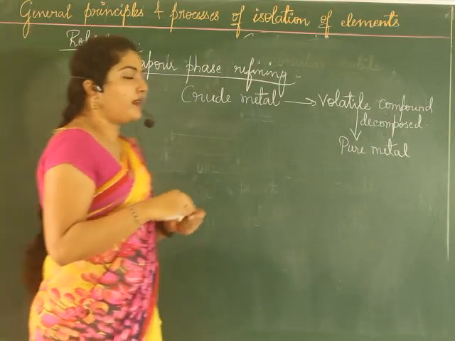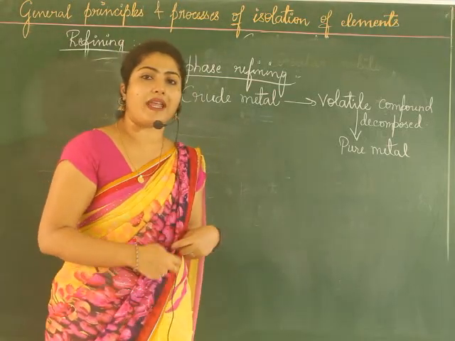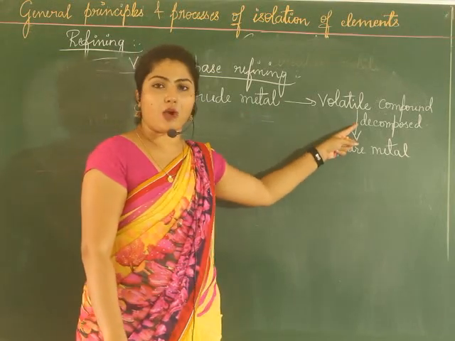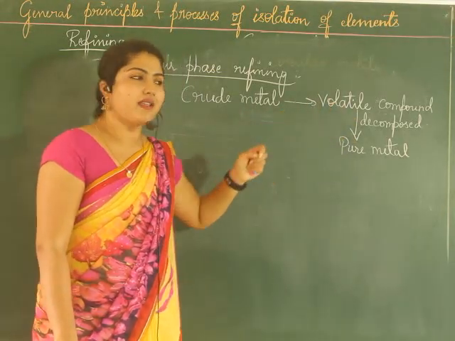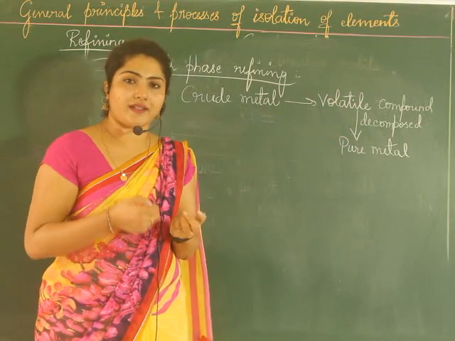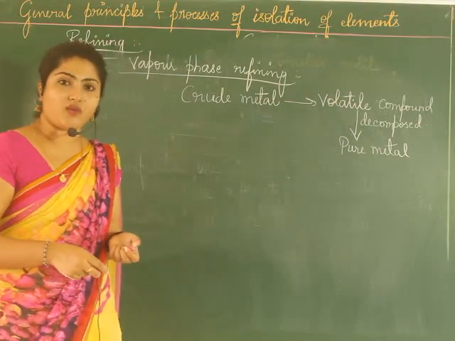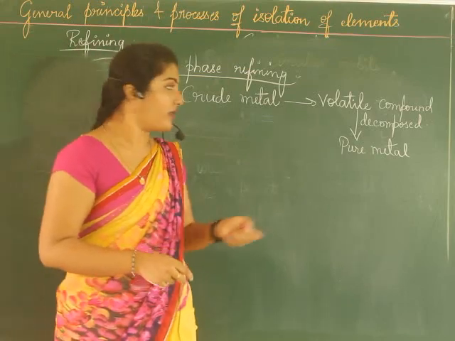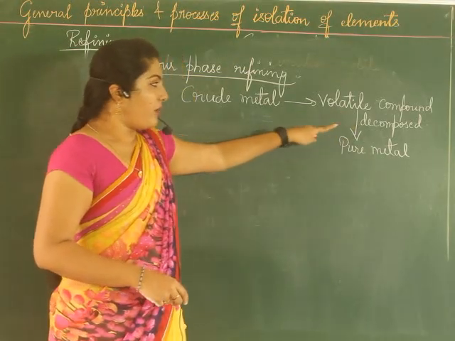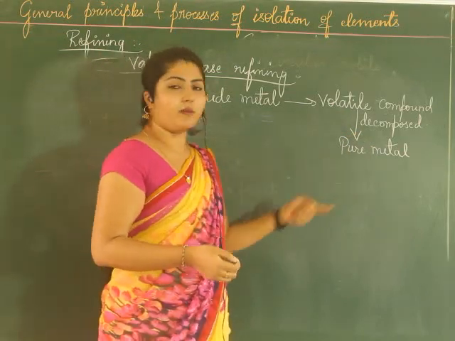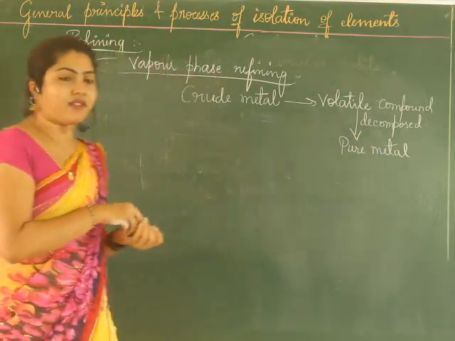So the condition is that you should be able to convert the crude metal to a volatile complex. Volatile complex you know, right? Say for example acetone, we say it is volatile. Why? It can easily evaporate. Alcohol is volatile, it can evaporate. So the volatile compound you first have to convert, then you have to decompose it again. Then you get the pure metal. We'll see the examples for this.